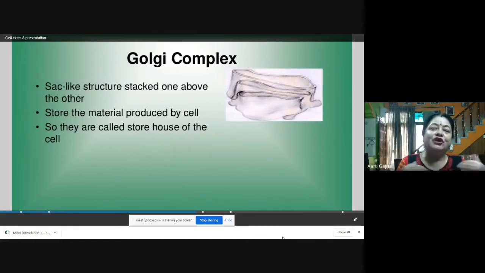So they are called the storehouse of the cell. Like in your house, you must have some store in the kitchen or somewhere else where you keep your things. Similarly, in the cell, the storehouse is the Golgi complex, where the cell stores all its material.